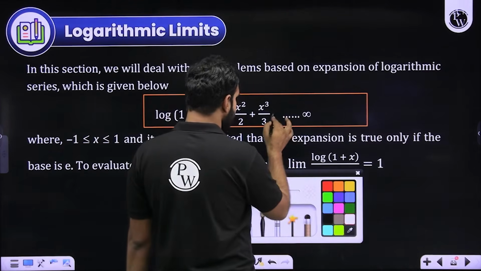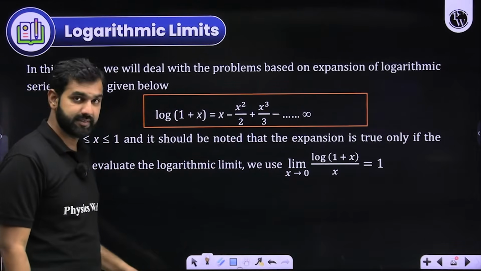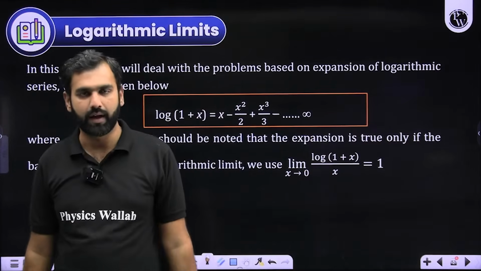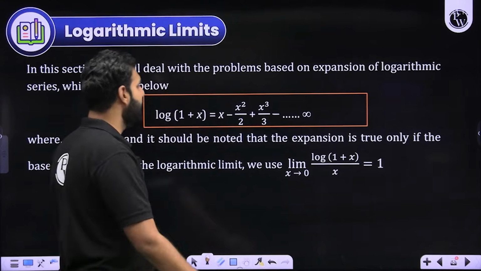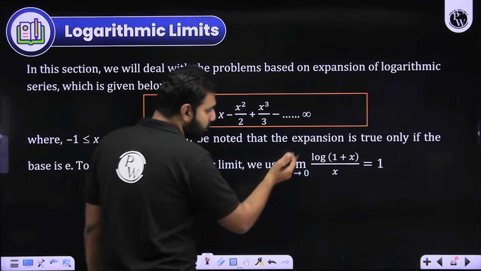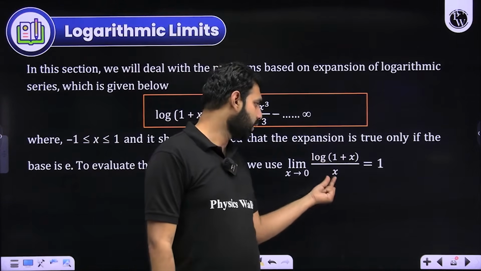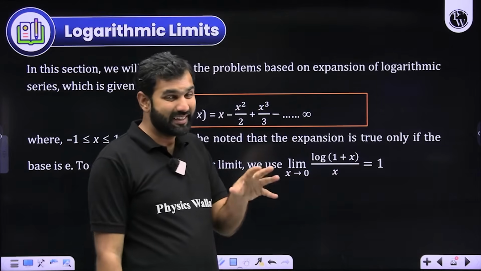And then alternatively, plus minus sign keeps on appearing. But my concern here is that you understand the expansion of log 1 plus x. And do remember, log 1 plus x upon x is always 1, of course, when x approaches 0. How? I hope you can see. You can apply the L'Hopital rule, because when you replace x by 0, this is log 1 by 0, which is 0 by 0. 0 by 0 means what? L'Hopital. So you can differentiate it and get the answer.